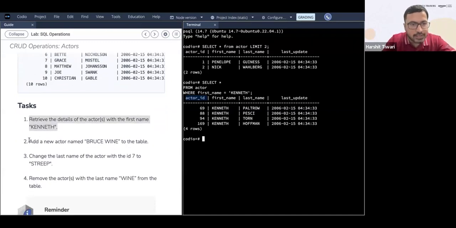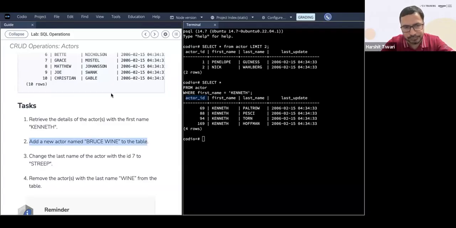Second task: add a new actor named Bruce Wayne to the table. This is actually not a typo. They have purposely done this. Instead of Bruce Wayne, they've written Bruce Wayne differently. Add a new actor named Bruce Wayne to the table. Quickly tell me the query. Type in the query here.